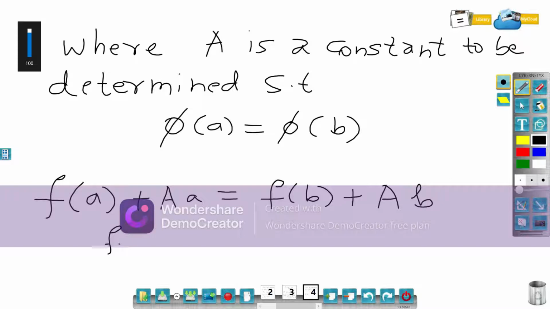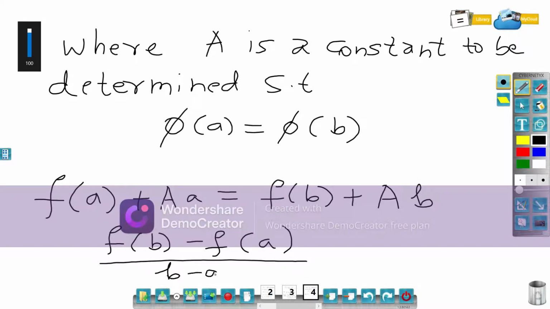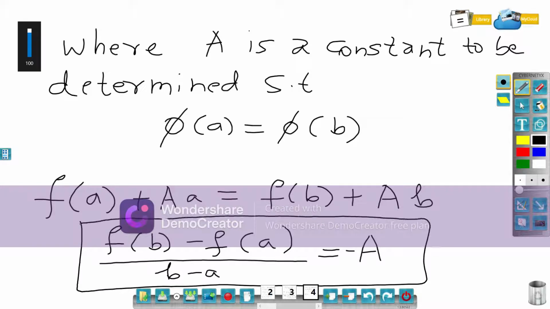So f of b minus f of a is the same as, here I can take b minus a, and this A can be taken outside. So b is not equal to a, so basically I'll get minus A. This is just normal calculation, shifting f of a to this side, which can be done very easily. Let's call this number 1. So phi of a is equal to phi of b under this condition on A.